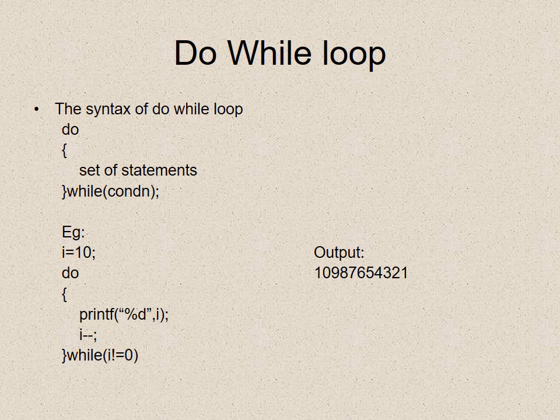Do while statement. The syntax of do while is: do set of statements while condition. For example, i = 10, do, inside the curly brackets printf %d i, and again i is given a decrement of 1, curly braces close, and we have a condition while i is not equal to 0, which means the loop will go on executing till the value of i becomes 0. Again we get an output of 10 9 8 7 6 5 4 3 2 1.